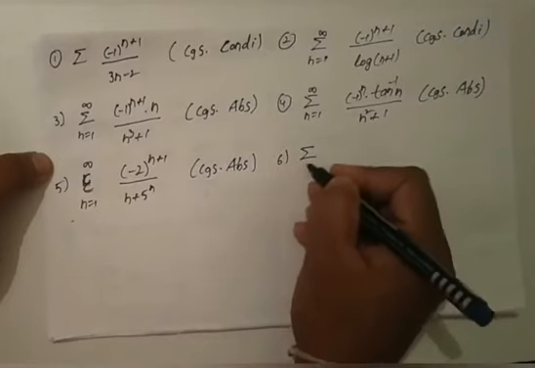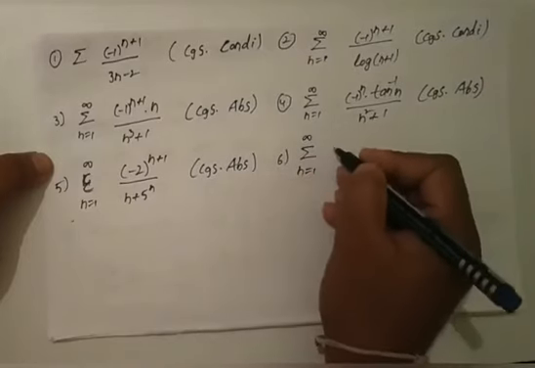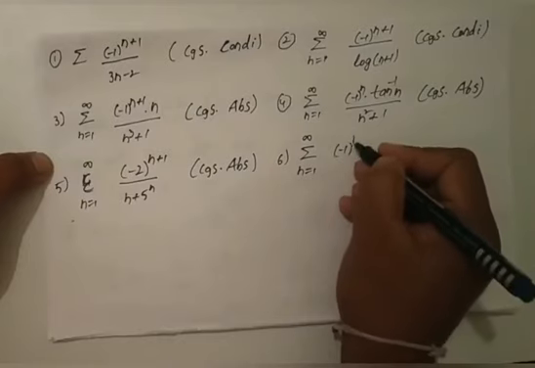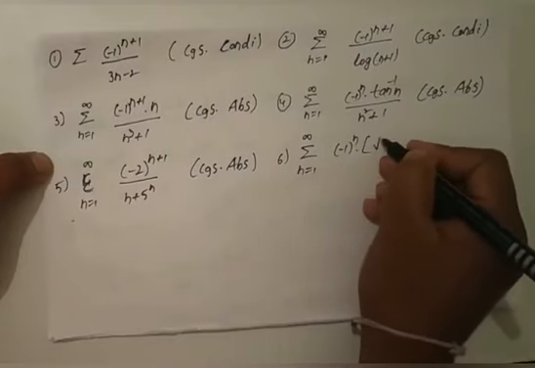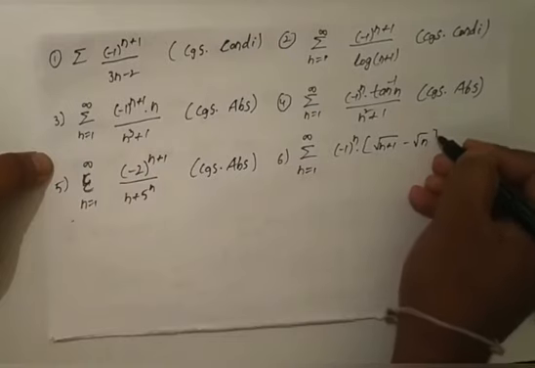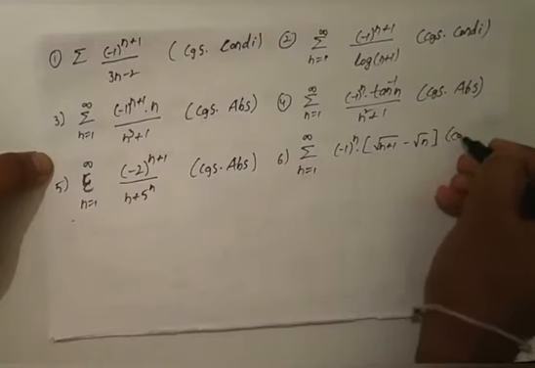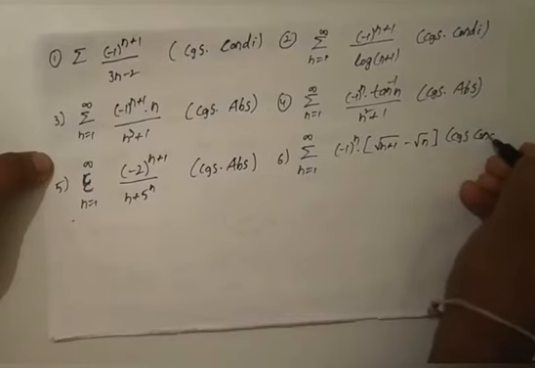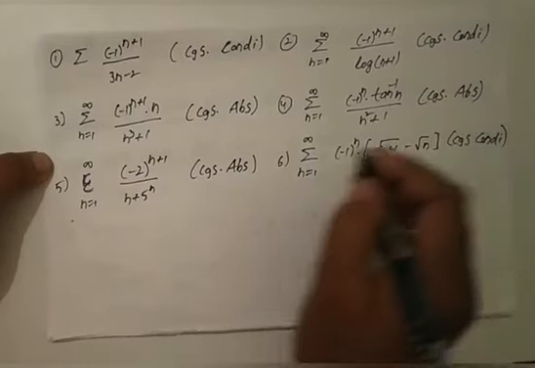Sixth one, summation n is equal to 1 to infinity minus 1 whole power n into under root of n plus 1 minus under root n. Convergence conditionally.